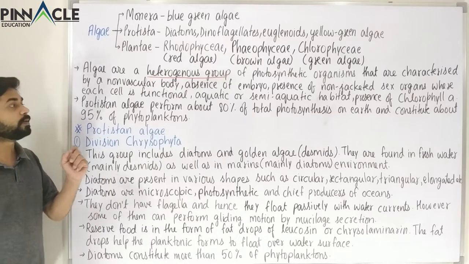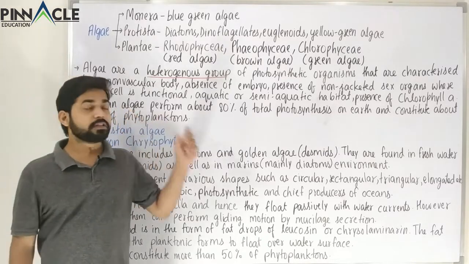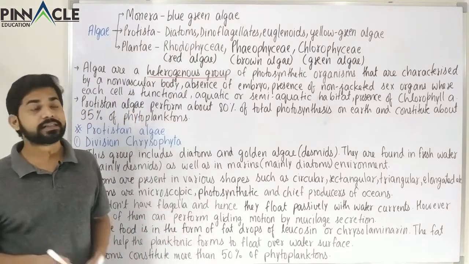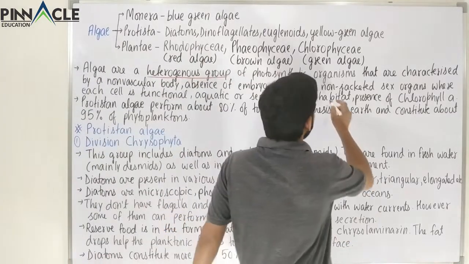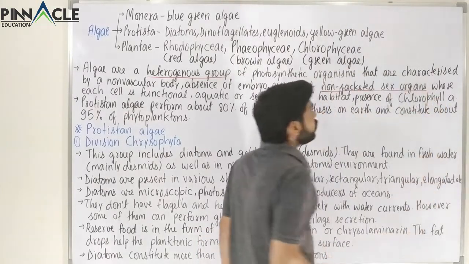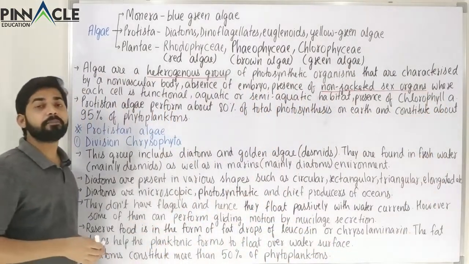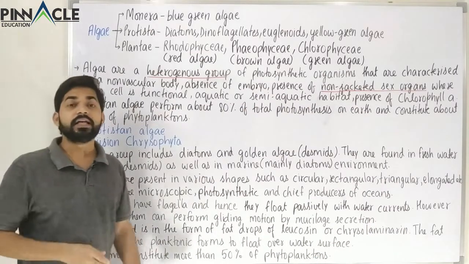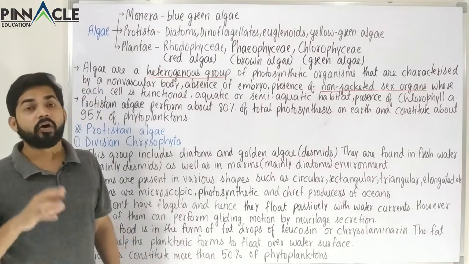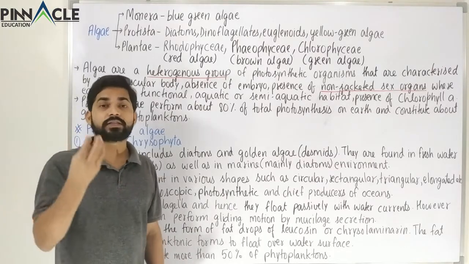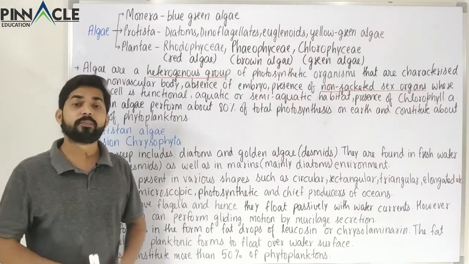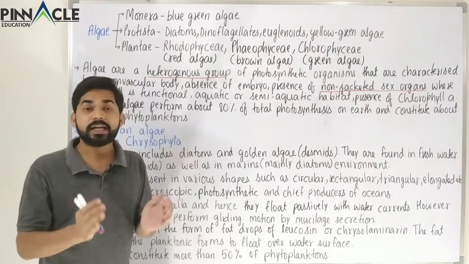These are a few properties about alga, and there is also a very important part, and that is called non-jacketed sex organ. When we will be studying the kingdom Plantae after this chapter, there we are going to see that in the structures in which the reproductive cells, that is the gametes, are going to be formed, there will be a layer of sterile cells.